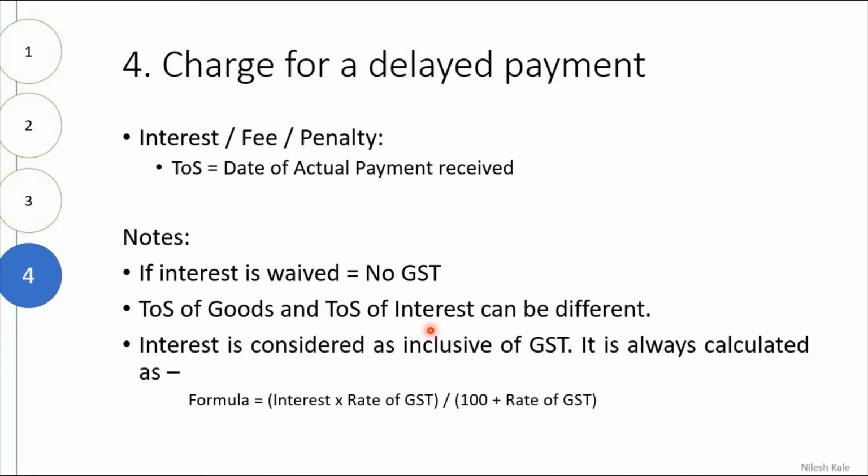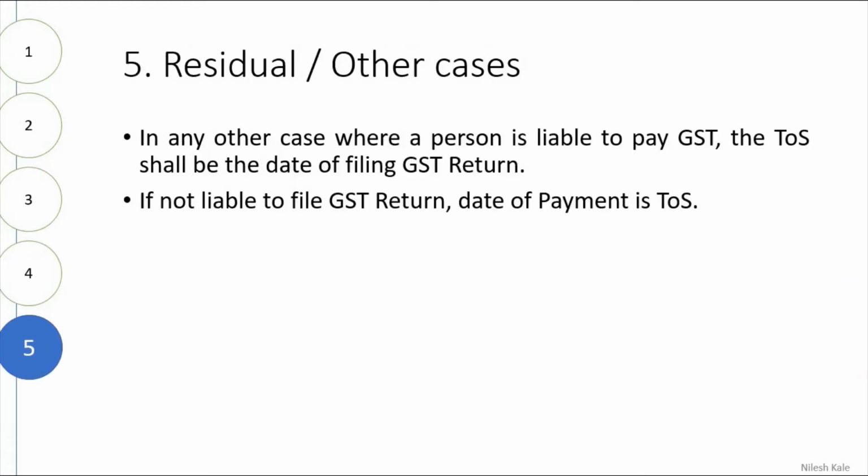If this is the case, then interest will be charged later, right? So if this interest is waived, then no GST. If the interest is calculated, then we have to calculate the GST using this formula. Interest is considered as inclusive of GST. It is always calculated as: interest into rate of GST divided by 100 plus rate of GST, right? In one of the classes in future, we will try to understand this formula with practical examples.